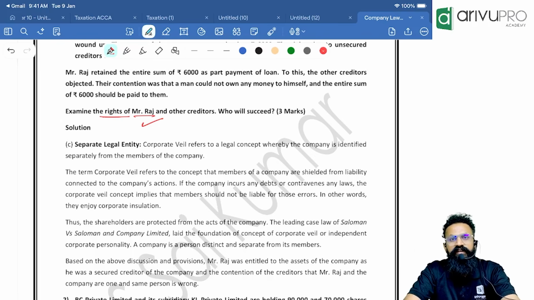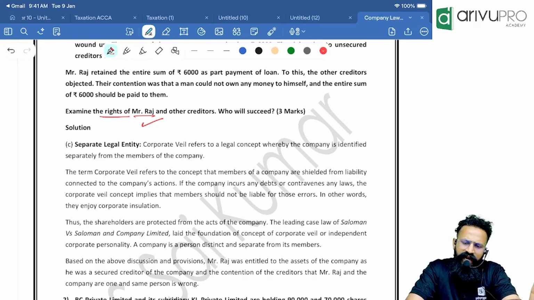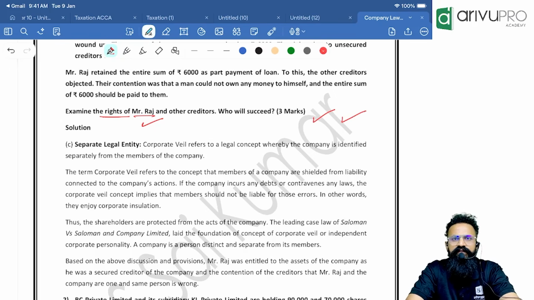Because remember, the doctrine here is what, people? Once the company is incorporated, then the concept of separate legal entity comes into picture. So from that day, the shareholder is different and the company is different. So the creditors cannot say that the shareholders and the company are one and the same. Once the company is incorporated, whatever is your rights will be the same thing for me also. We both are outsiders only to the company, and that is what is the answer here.